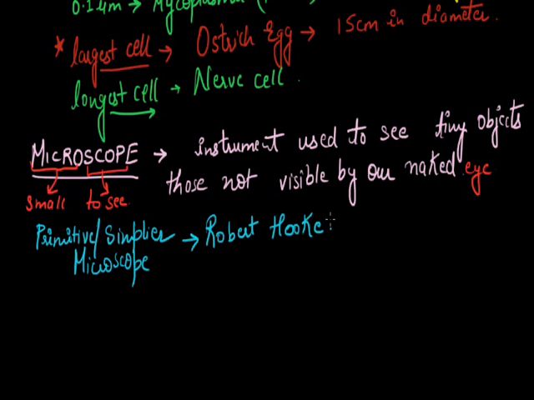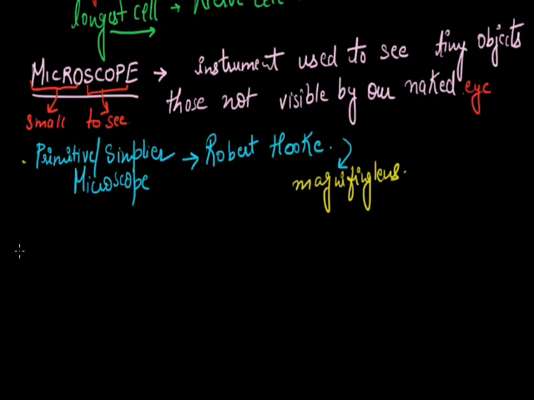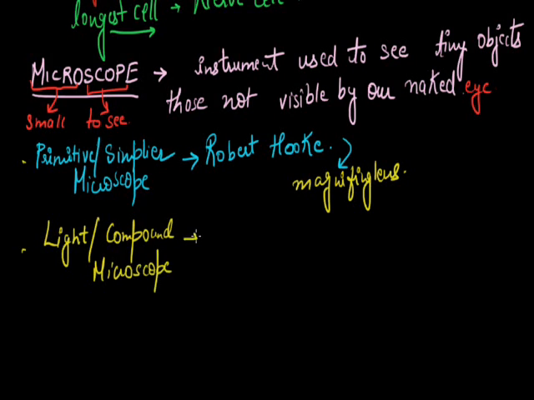He saw the cork cell using this instrument, and it only has magnifying lenses which can magnify, increase the size of the image to see by our naked eye. The next microscope, called the light microscope or compound microscope, was discovered by Jansen.